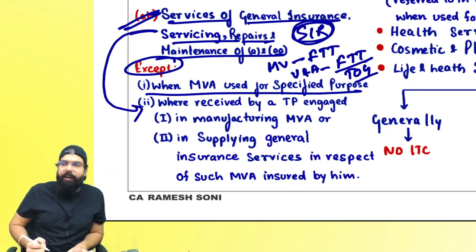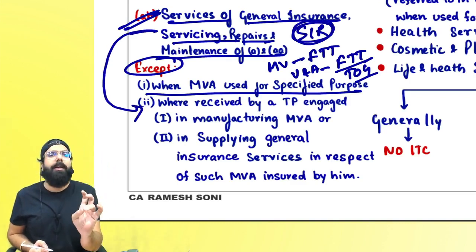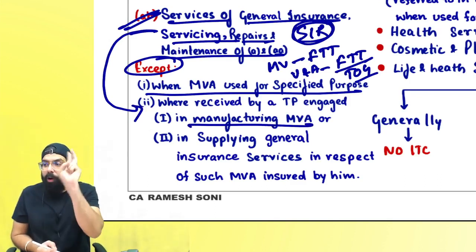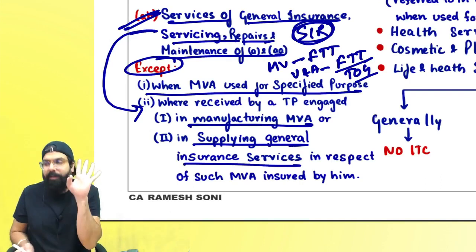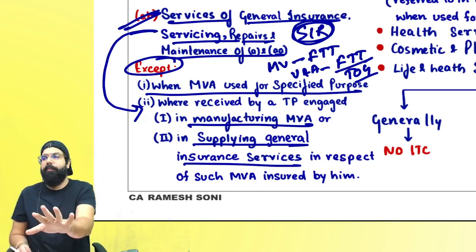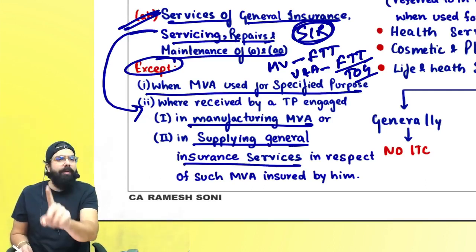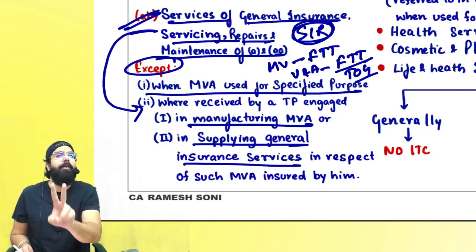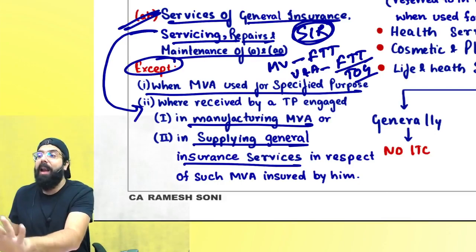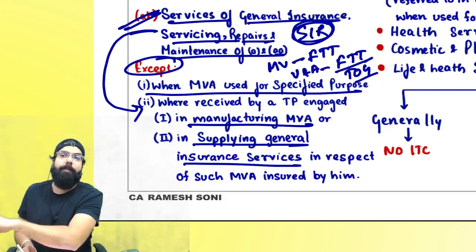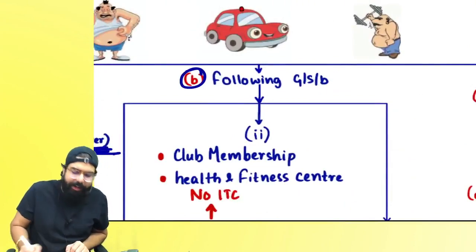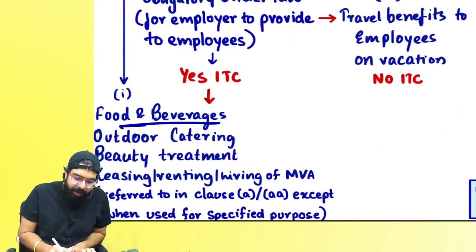But then they went ahead and told if servicing, insurance, repair and maintenance is taken by a person who is into manufacturing of motor vehicle or who is into general insurance business relating to that motor vehicle, vessel or aircraft, in that scenario, to the manufacturer of motor vehicle, vessel, aircraft and to the person providing insurance of that motor vehicle, vessel and aircraft, credit shall be allowed of the services, insurance and repair and maintenance. Are we clear, everyone?